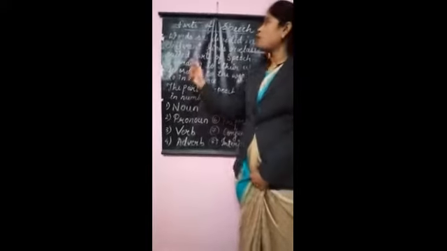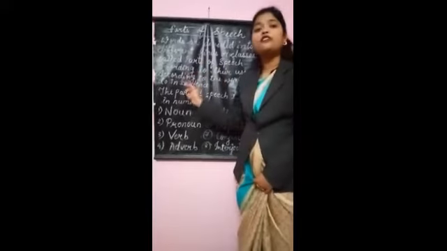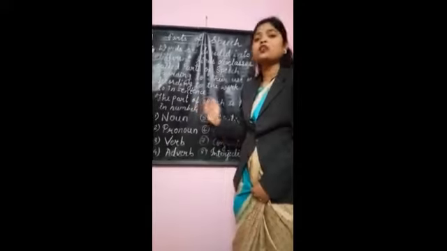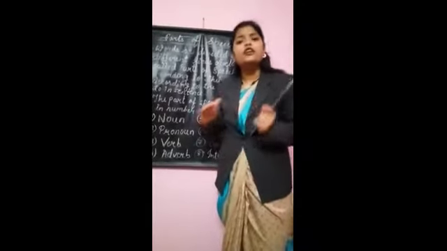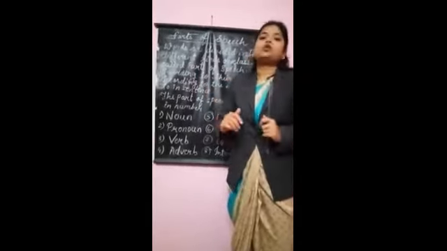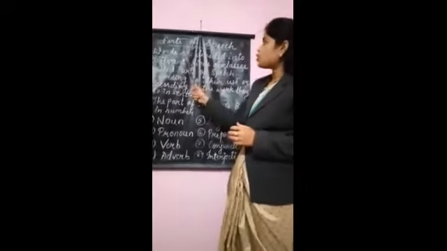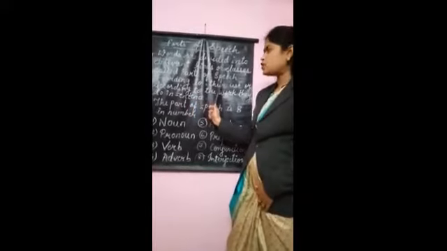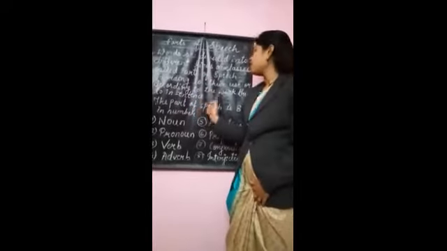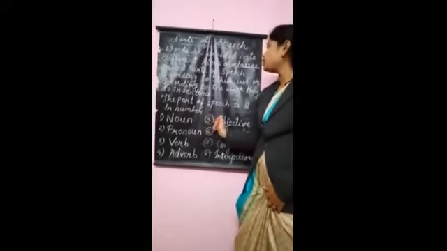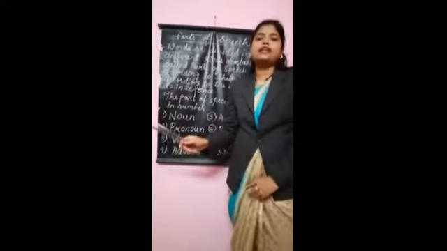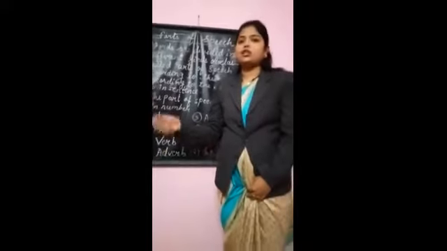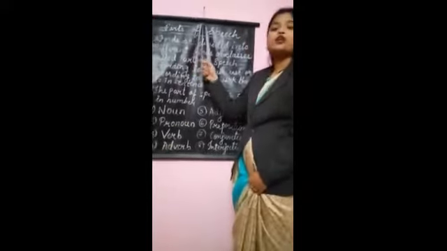So I will repeat. Words are divided into different kinds or classes called parts of speech. As you all know, words are divided into different kinds and different classes. So these are the same thing. It is according to their use as well as the work they do in the sentence. What kind of work do they do in the sentence? What is the use in the sentence? According to that, the parts of speech are classified.